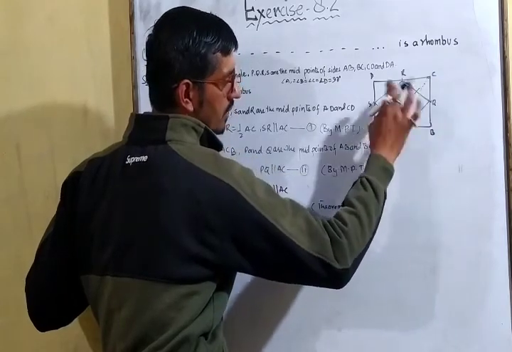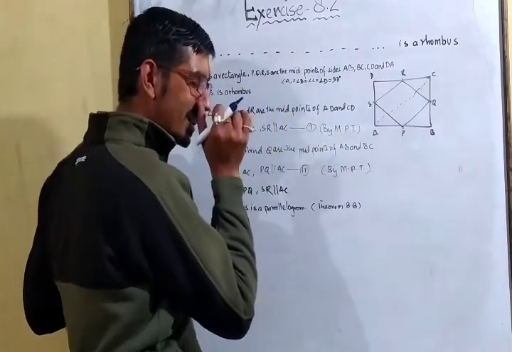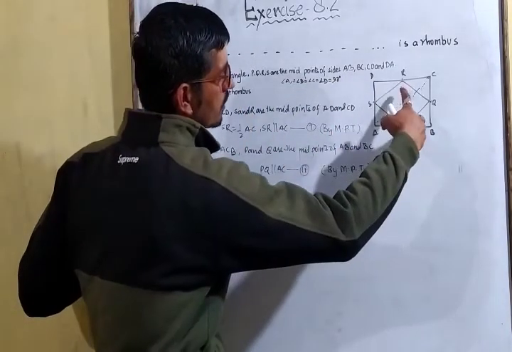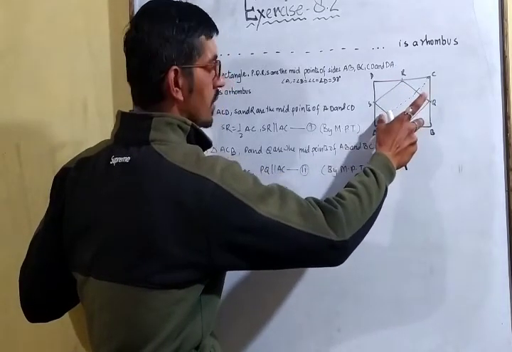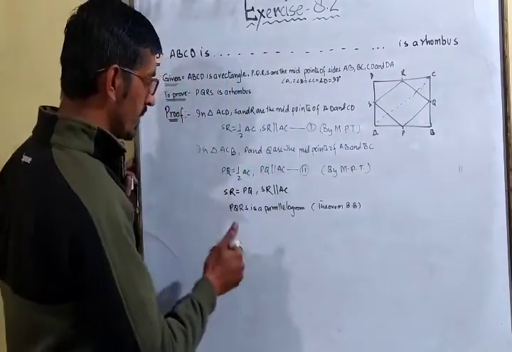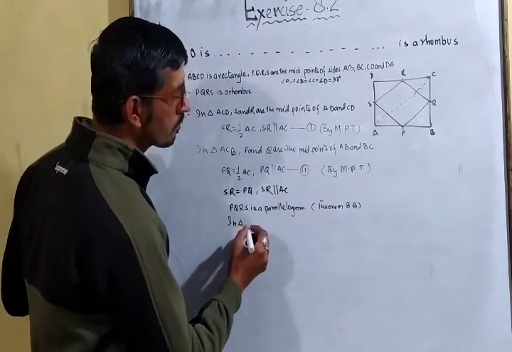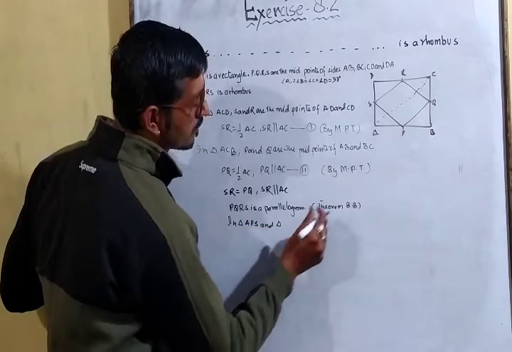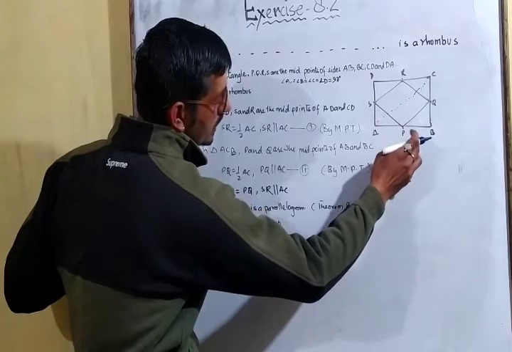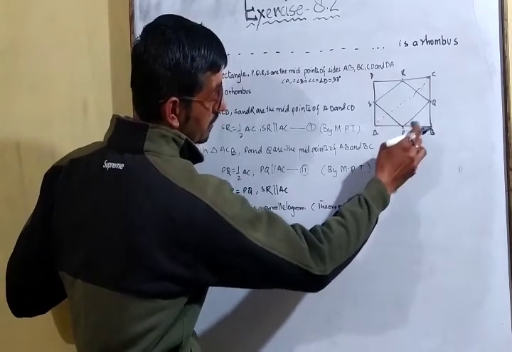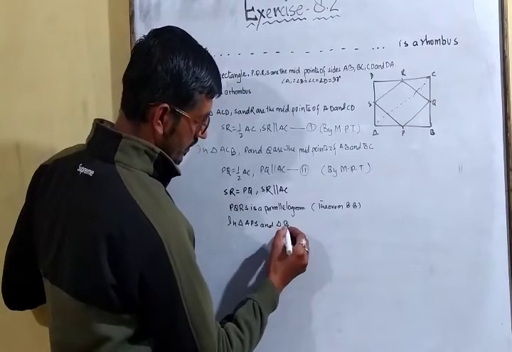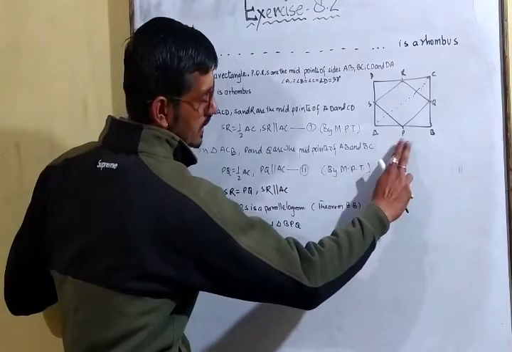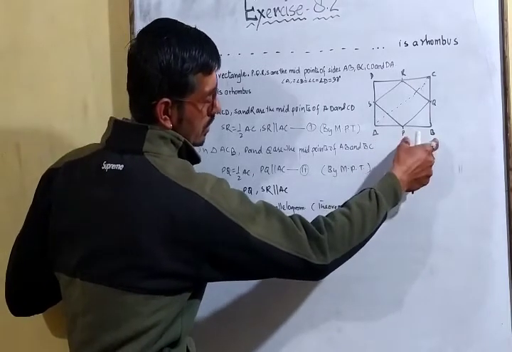Okay, now I am just proving in this one, triangle APS and triangle BPQ. Okay, now since P is the midpoint, so AP must be equal to BP,